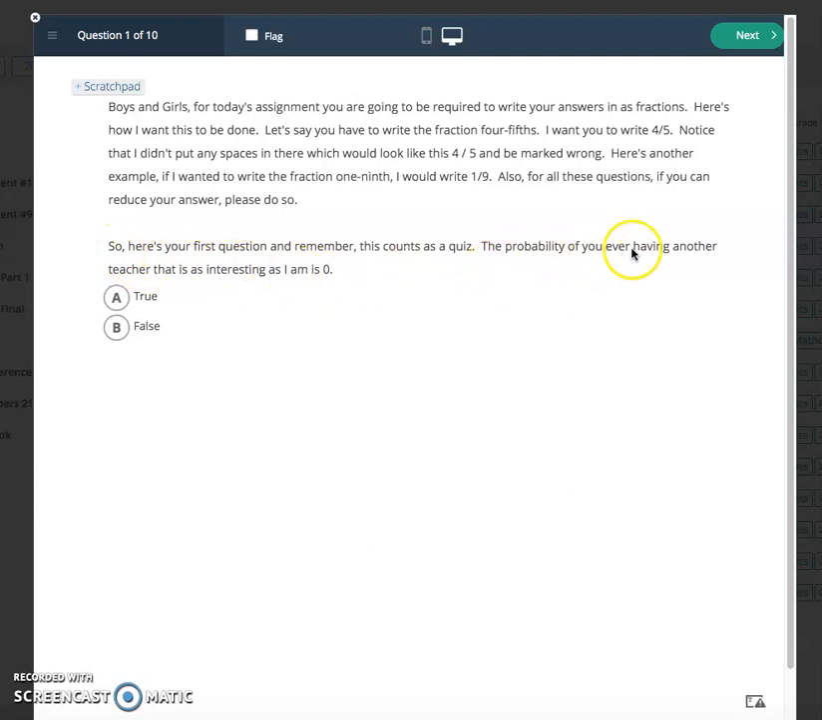First question: the probability of you ever having another teacher as interesting as I am is 0. Well, if something has a probability of 0, that means it can't happen. So obviously this one's true because you'll never find someone that's more interesting than I am.